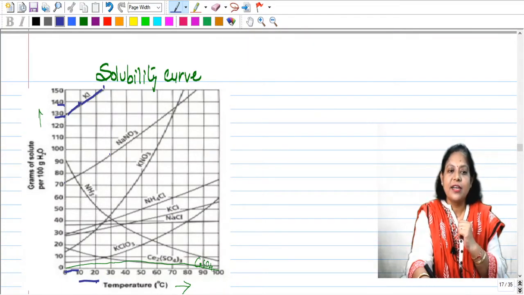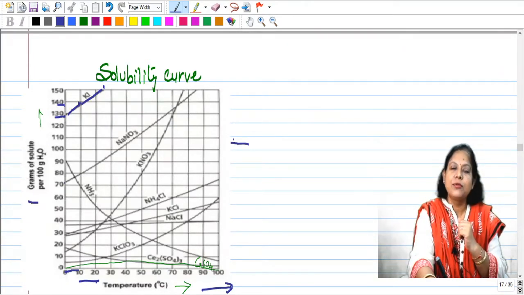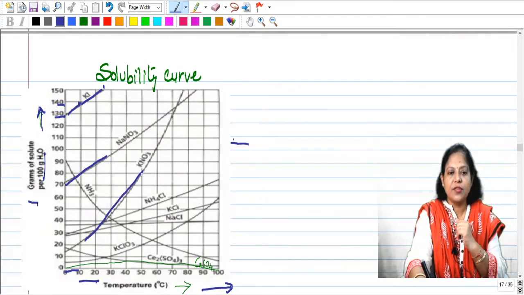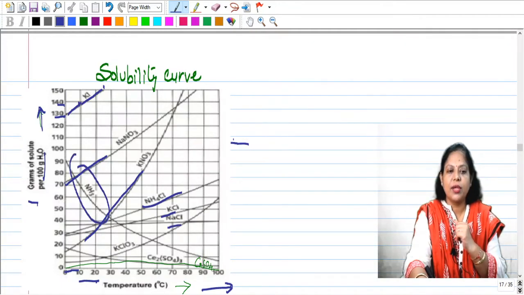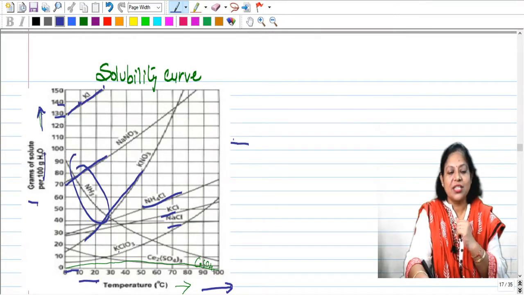So these curves are showing that when temperature is increasing, the number of grams of solute in 100 grams of water is increasing. Can you see this value is increasing? But what you see with ammonia is that as temperature is increasing, the solubility is decreasing.